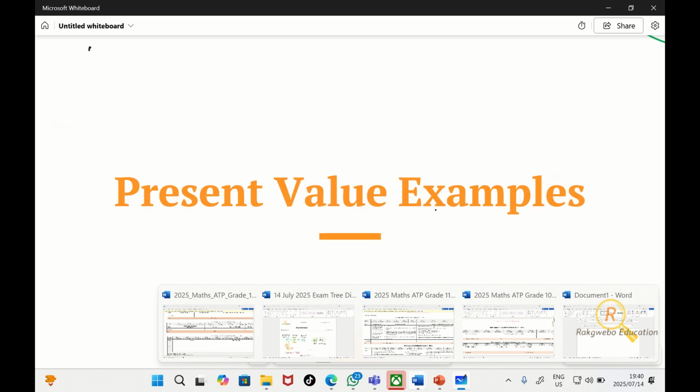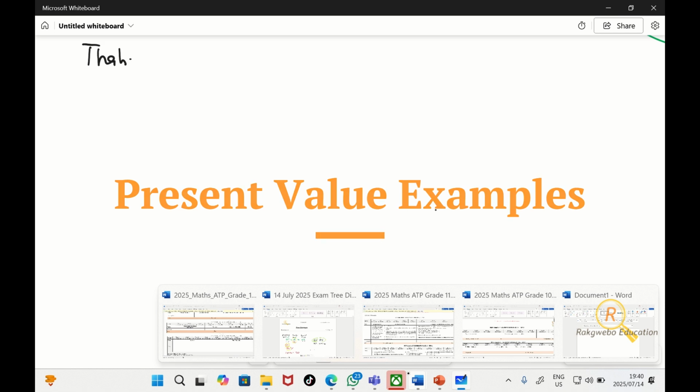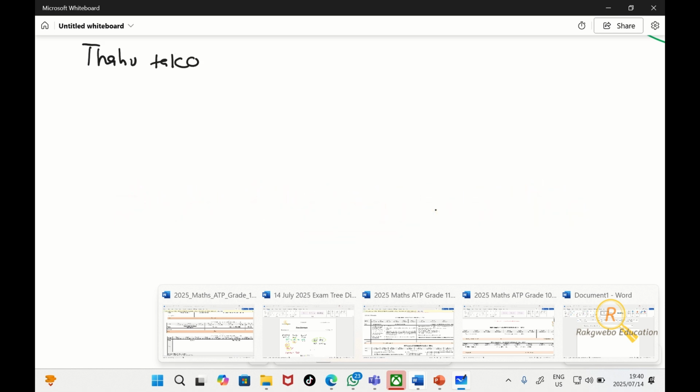Anore, Thabo takes out a loan of 100,000 today.